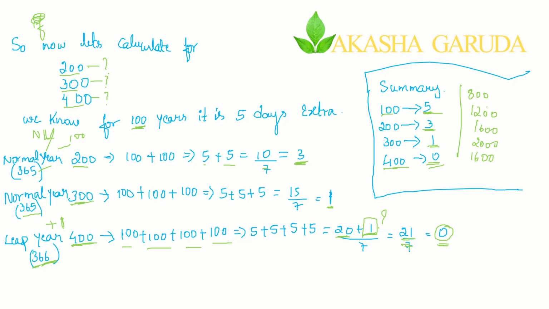See here, you take the 4 ones table and multiply that with 100, you will get 400. Likewise for 4 2s, 4 3s, 4 4s, 4 5s, 4 6s. Whatever answers you are getting, multiply that with 100, and those particular years are having 0 extra days.